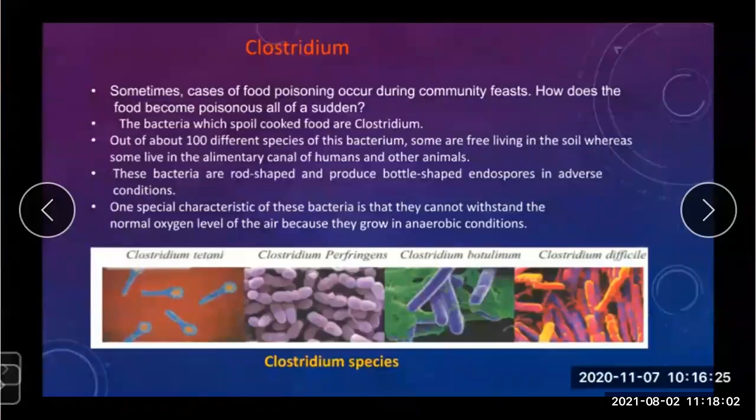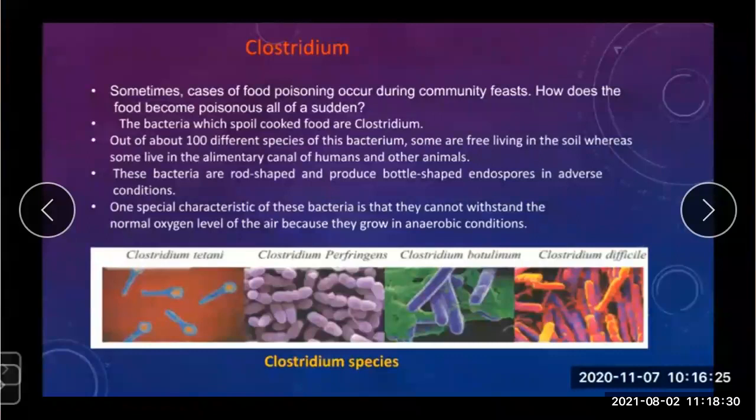The bacteria which spoil cooked food are Clostridium. Out of about 100 different species of this bacterium, some are free living in the soil, whereas some live in the alimentary canal of humans and other animals.